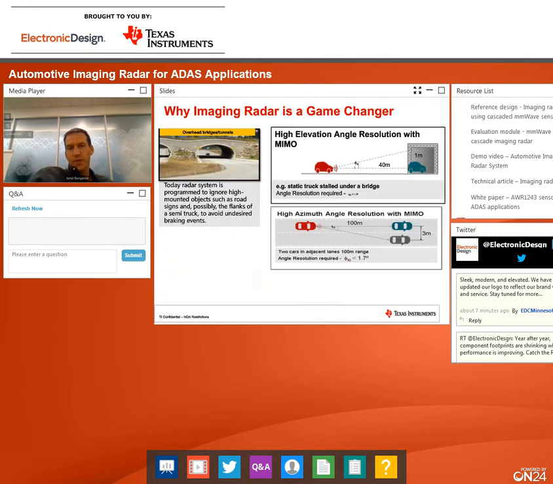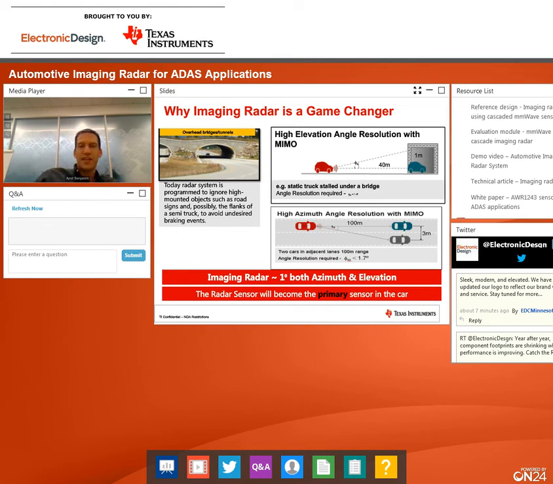So what is imaging radar? We believe that imaging radar is a game changer. The sensors deployed in the field today are not capable of differentiating between two static vehicles in different lanes, and this many times causes the fusion system to completely ignore the radar, and to ignore the radar's reading of the static environment while the vehicle is moving.